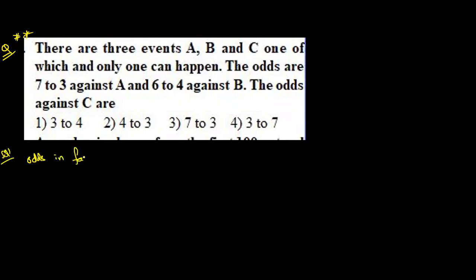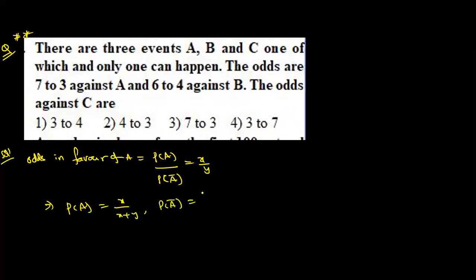Odds in favor of A. Dear students, what is the formula? P of A by P of A bar. Let it be X by Y, for example. Odds against A means P of A bar by P of A. So from this, what is the P of A? X by X plus Y. P of A bar means Y by X plus Y. Now come to the point. Odds are against A. What is the value of P of A from the question? 3 by 10. See carefully.